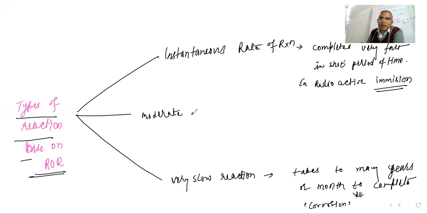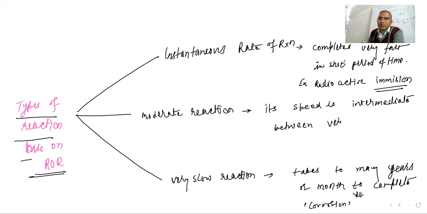Moderate reaction means its speed is intermediate, between very fast and very slow.